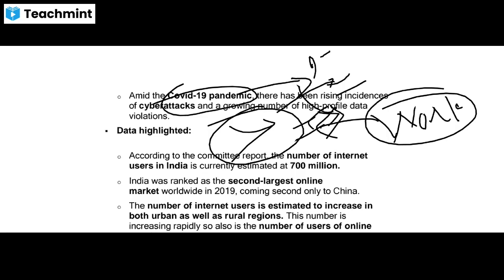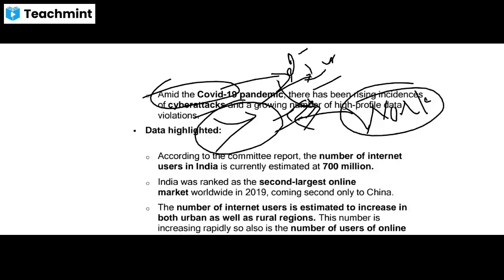So they are vulnerable to cyber threats also. To protect them, this policy has set up some criteria.